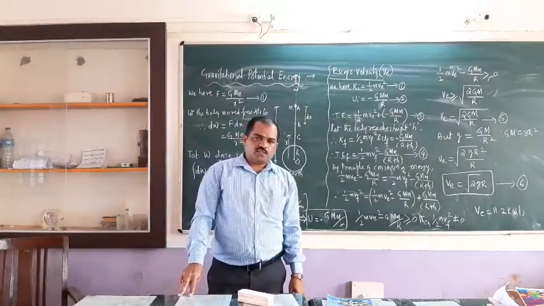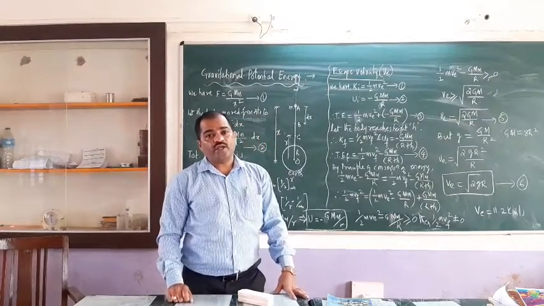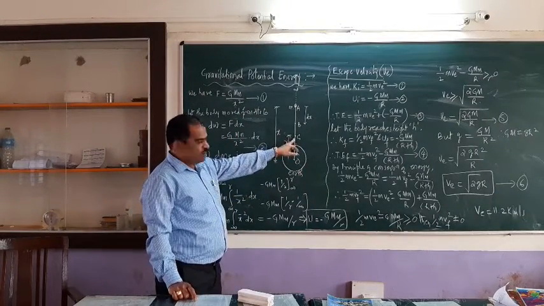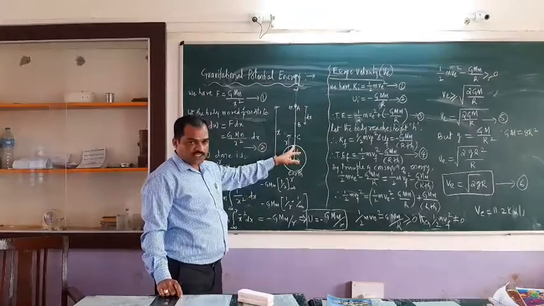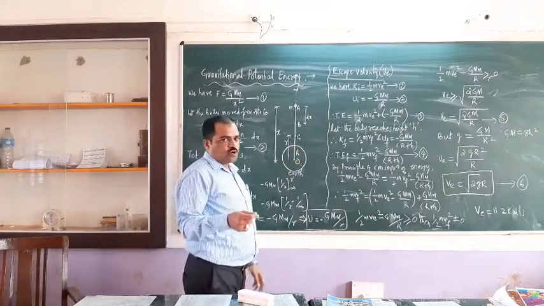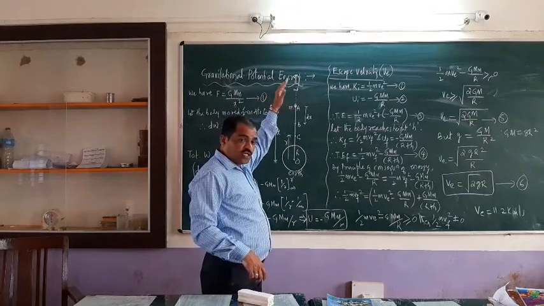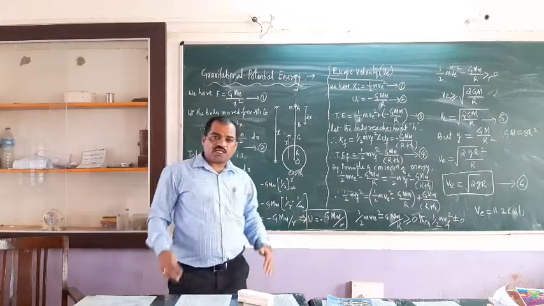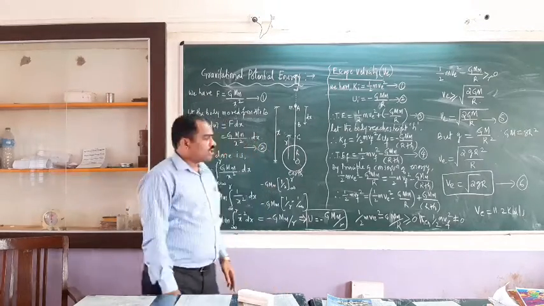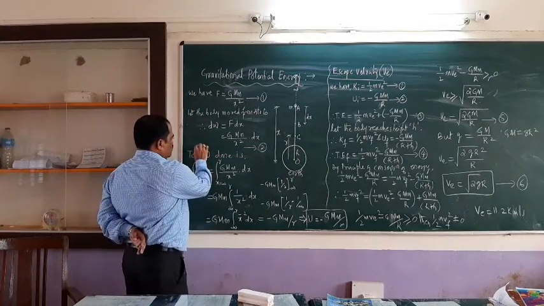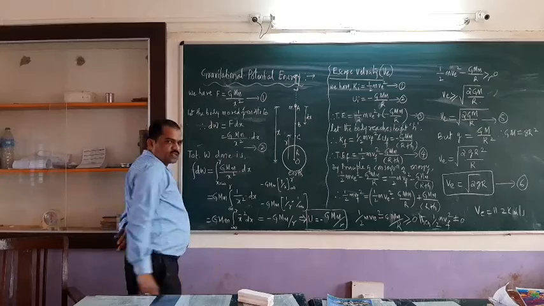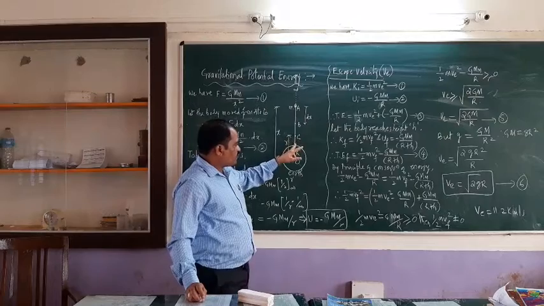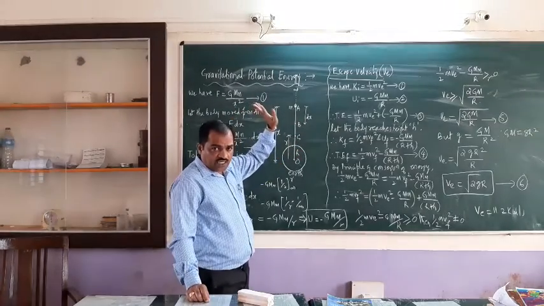Now let us imagine that the body is brought from infinity to point C. Infinity to point C means point C is very near to the earth's surface. Let us consider the body is brought from an infinite distance from the earth's surface to the point C. Then what is the work done? A very large amount of work is going to be done, so we consider that as the total work done. Or we can consider it like this also: let us consider the body is moved from the earth's surface to infinity, a very large distance.